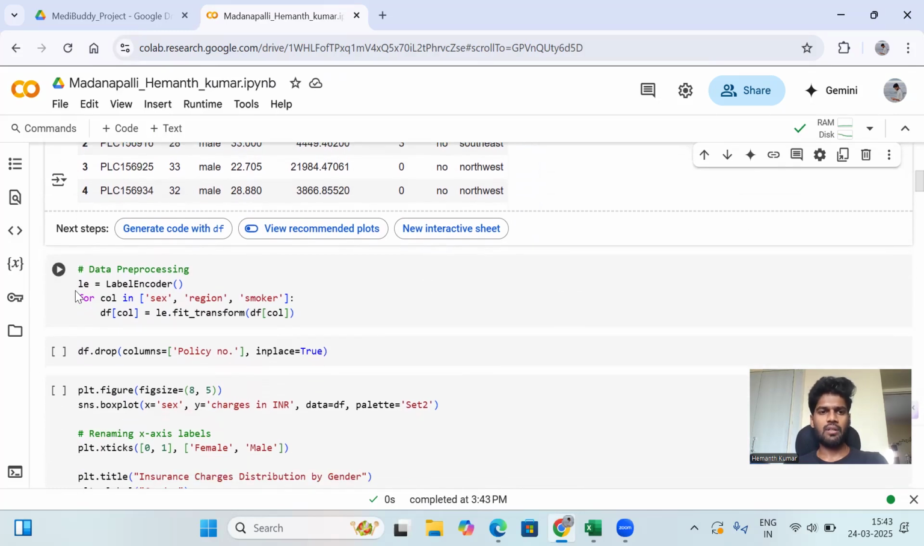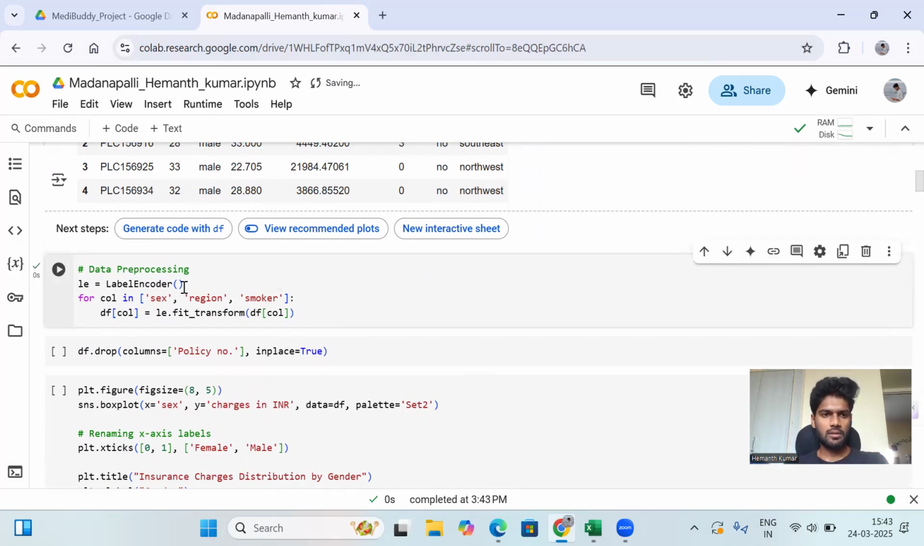Then this code is used for data pre-processing. Here I'm using a label encoder. This label encoder mainly focuses on the sex column, the region where the person is staying, and the smoking status, which is yes or no. Then let me execute this.